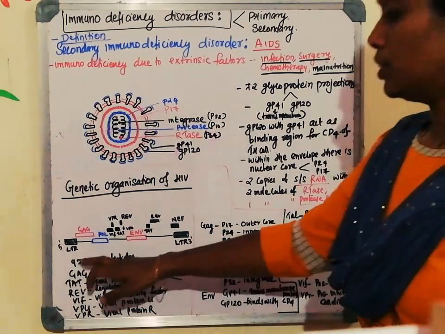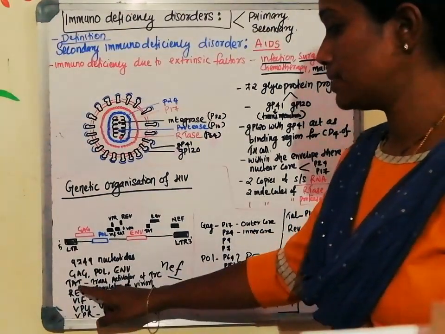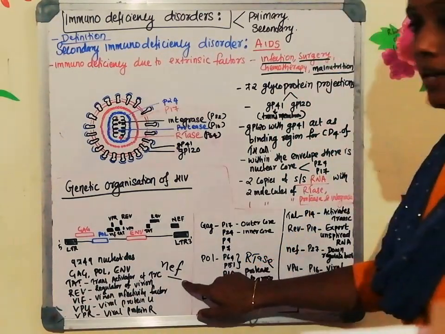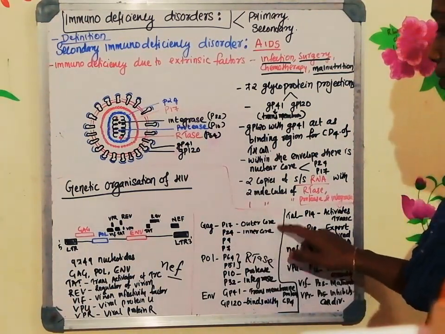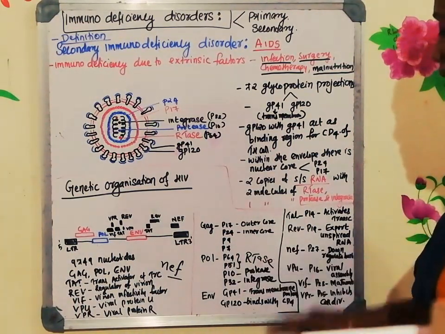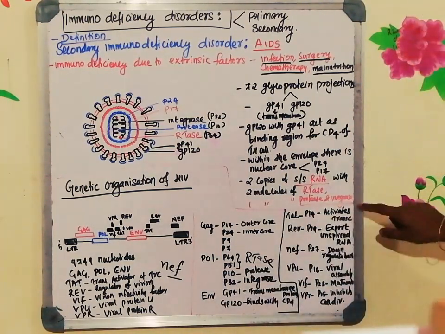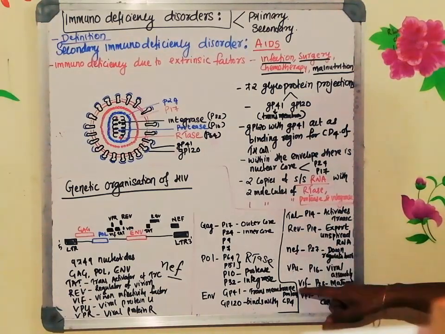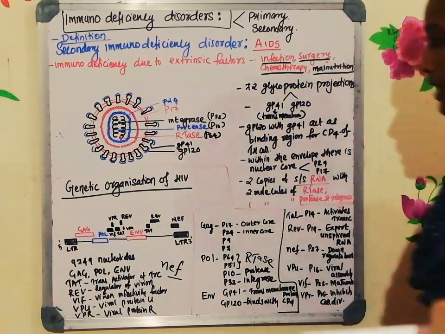The total size is 9749. GAG, POL and envelope, that is followed by TAT, REV, VIF, VPU, VPR and the NEF. Now the GAG produces outer core and inner core protein, POL all the enzymes, envelope protein produces the glycoprotein, TAT activates transcription, REV exports unspliced RNA, NEF downregulates the host, VPU viral assembly, VIF helps in maturation and VPR inhibits the cell division.